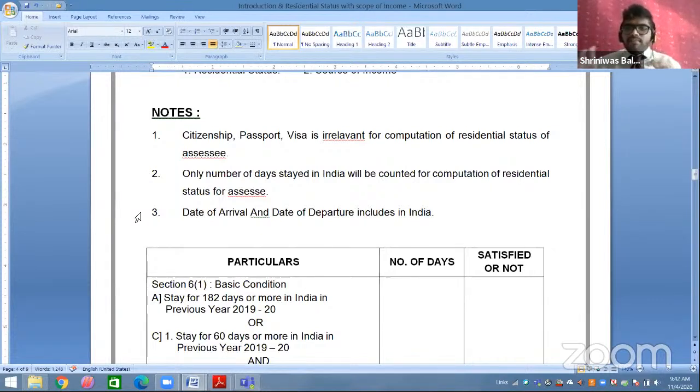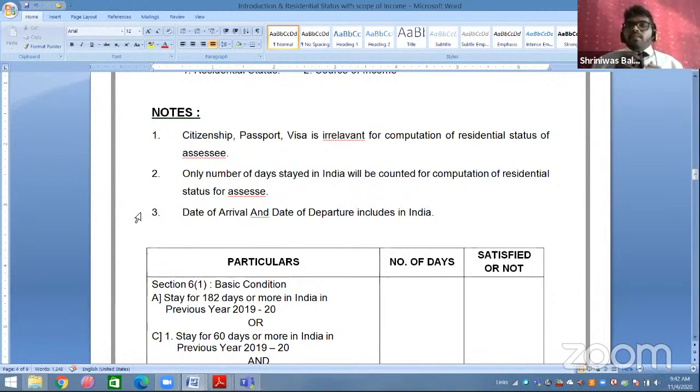Okay, so that will be included in India. For example, today's date is 4th of November 2020. Students, so on 4th of November 2020, late night 11:55 p.m., I have landed, I have arrived in India from USA. Just for 5 minutes, I am saying. Just for 5 minutes on 4th November, I am in India. Okay. But still, this 4th November will be counted as a complete day in India. Reason, date of arrival includes in India.